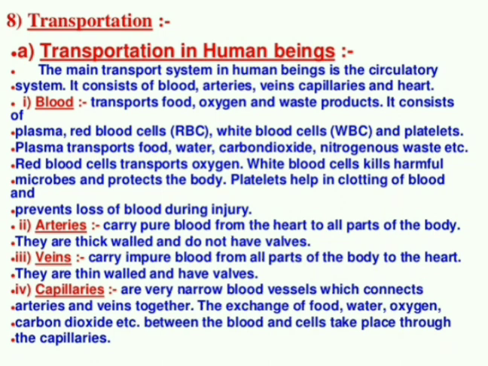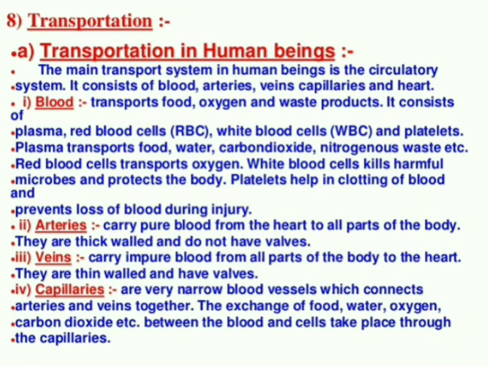Look at the first one, arteries, which carry pure blood from the heart to all the parts of the body, which you already studied. But I said one exception is there. Which artery is that? The pulmonary artery, because it carries impure blood. Later we will discuss. So arteries carry pure blood from the heart to the various parts of the body.